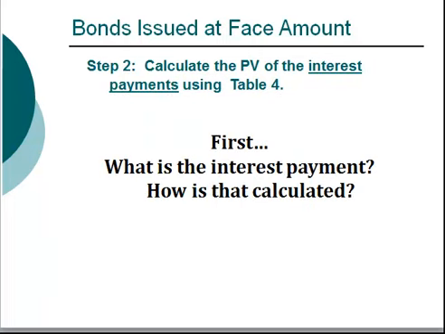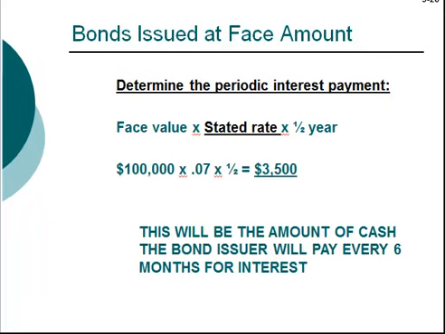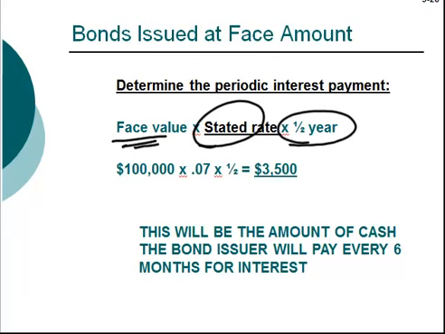Step 2 is to calculate the present value of the interest payments. For this, we will use Table 4. But first, we must determine what is the interest payment. The interest payment is calculated by taking the face value multiplied by the stated rate, not the market rate, but the stated rate. This is the amount stated on the bond. It is the fixed amount that the company is obligated to make every 6 months.